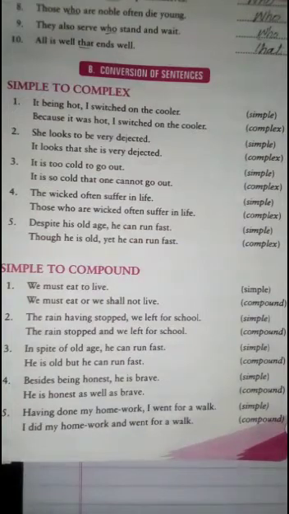Students, we have to create a condition here by using a suitable conjunction. हमें यहाँ पे एक कंडीशन क्रिएट करनी है. As we have discussed in the complex sentences, हमें एक ऐसी suitable conjunction यहाँ पे लगानी है जो कि इसमें कंडीशन पैदा कर दे और उसमें complex sentence की sense आ जाए. Because it was hot I switched on the cooler. And now because, क्योंकि, कंडीशन आ गई यहाँ पे. We can observe, because it was hot I switched on the cooler. Now it's a complex sentence.